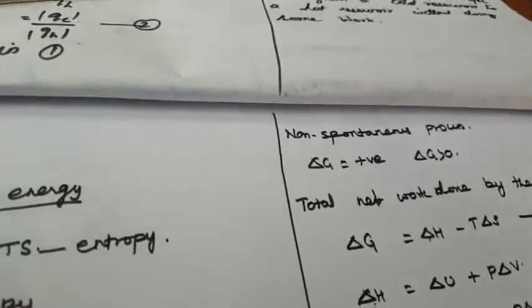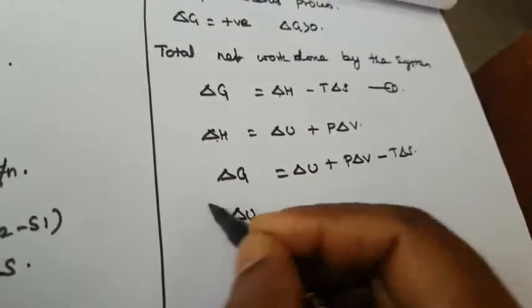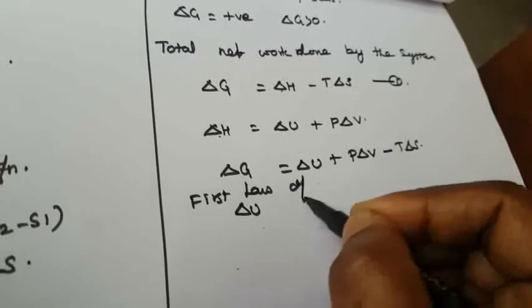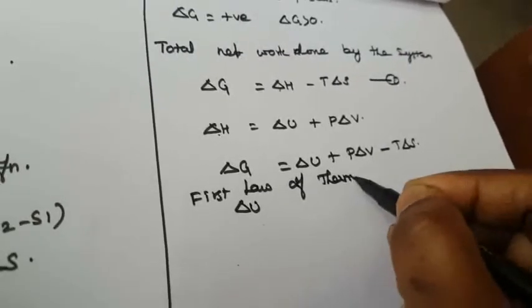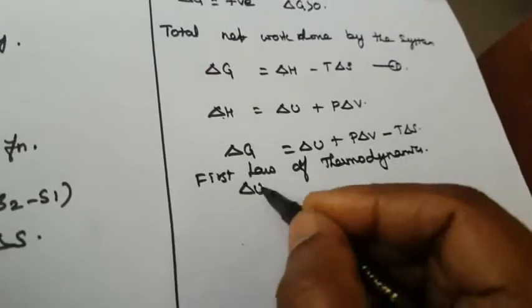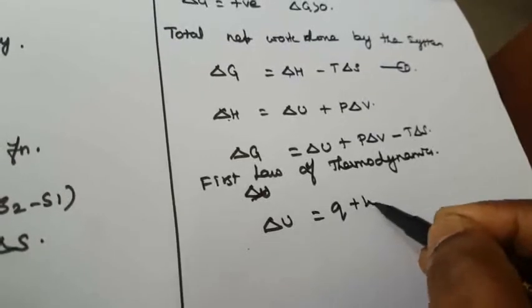So next one is, what is the first law of thermodynamics? Delta U is equal to Q plus W, right?